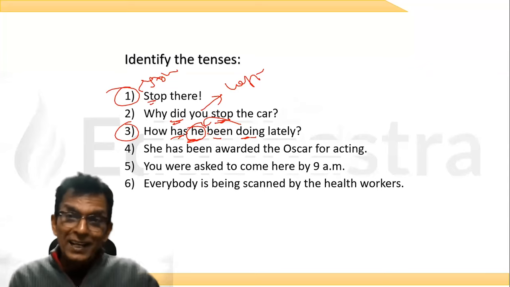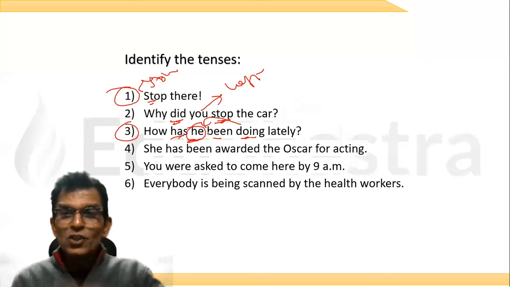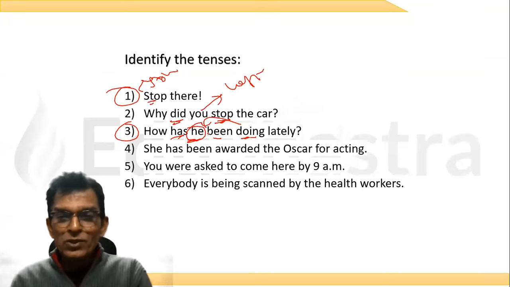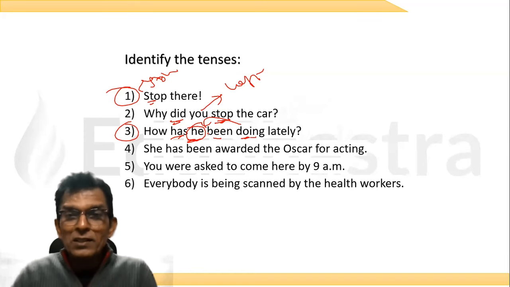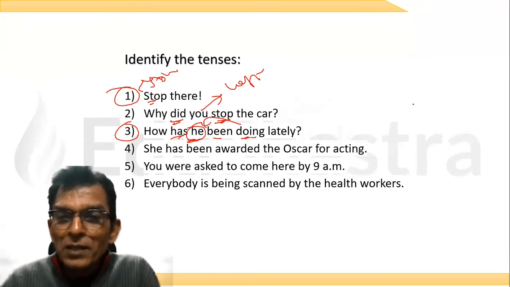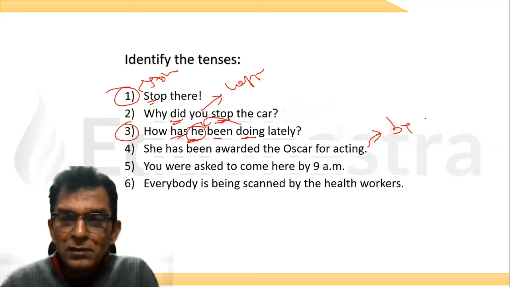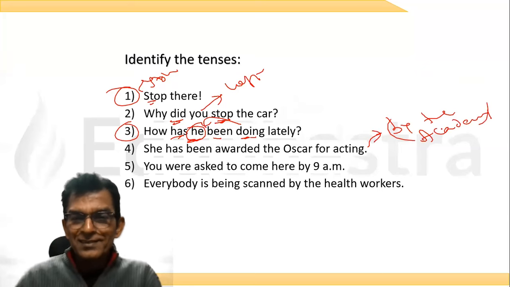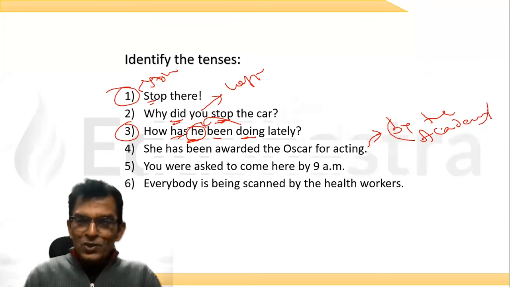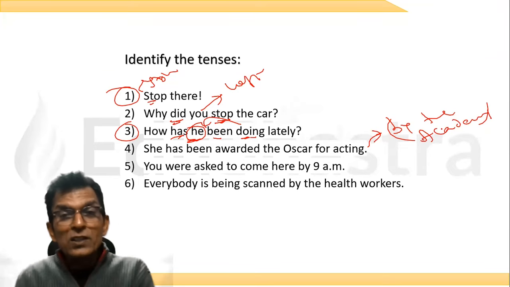उसे दिया गया है. उसने नहीं दिया. उसने नहीं दिया है. उसका हिंदी क्या है उस सेंटेंस का? Passive voice. See, the doer is hidden. Mahima. Very good, beta. The doer is hidden. She has been awarded the Oscar for acting by the Academy. This part is missing. Understand now, Subiksha? She has been awarded the Oscar for acting.